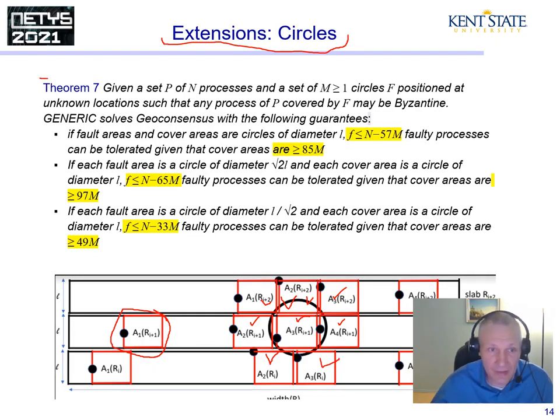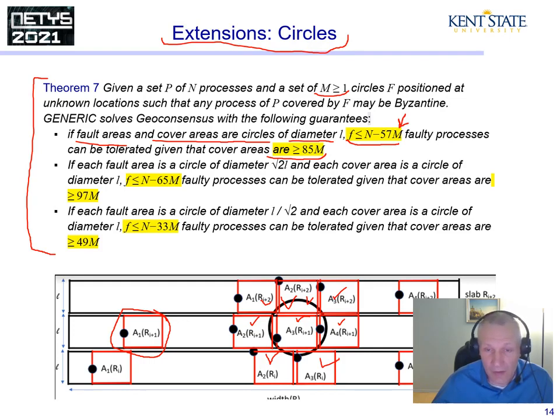That gives us Theorem 7, where if the fault areas and covered areas are circles of the same diameter, then we can tolerate this many faults with a number of fault circles being at least 1 and potentially greater, provided that the number of circular coverage areas is this much.